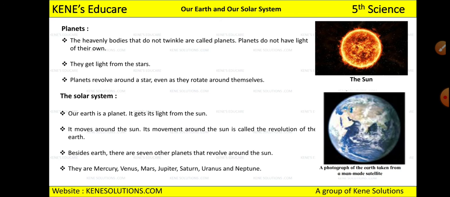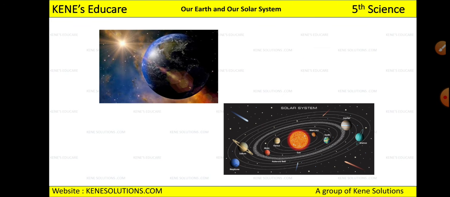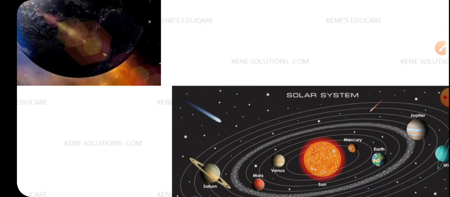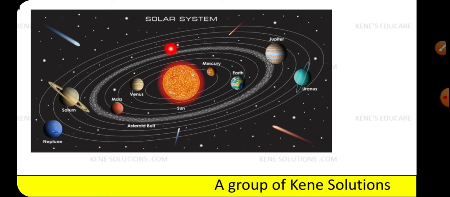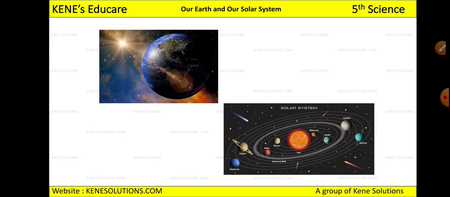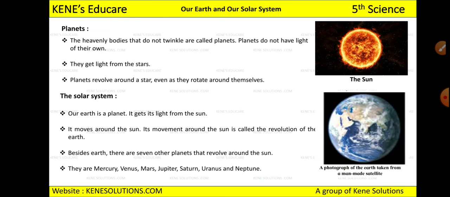Where are we getting light from? We are getting the light from the sun. Our earth will move around the sun. If you can see here, the sun is in the center and the earth is revolving around the sun. The earth will move around the sun, and its movement around the sun is called the revolution of the earth.